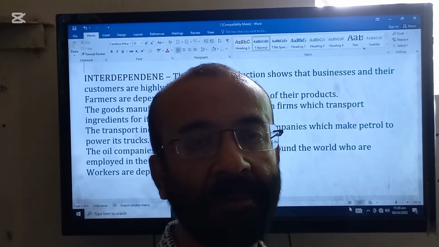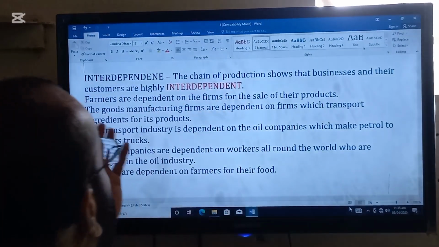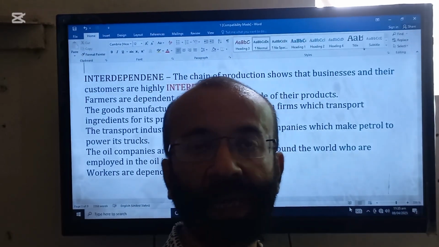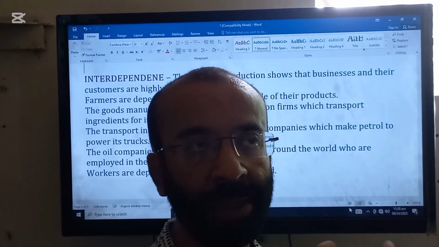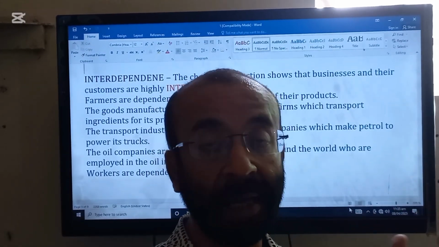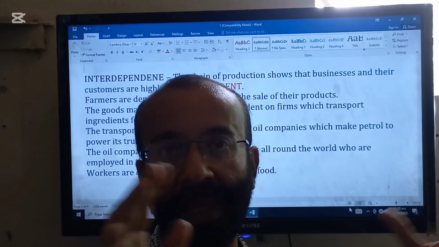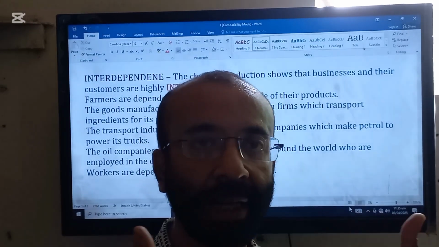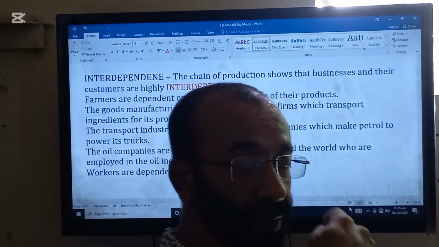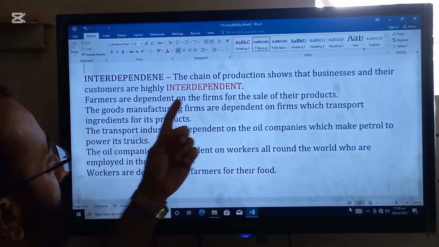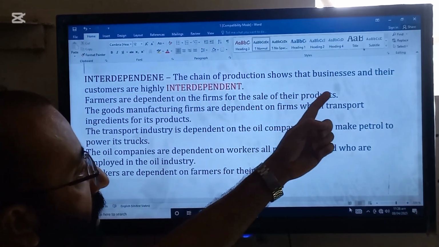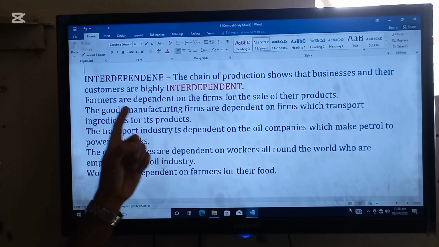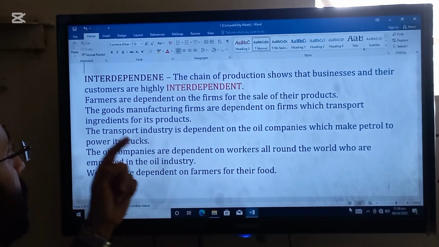Okay, next topic which we are going to start is called interdependence. This is also linked with the chain of production and the different types of sectors, because all sectors which are working in our society are interdependent with each other. Look here: the chain of production shows that businesses and their customers are highly interdependent.